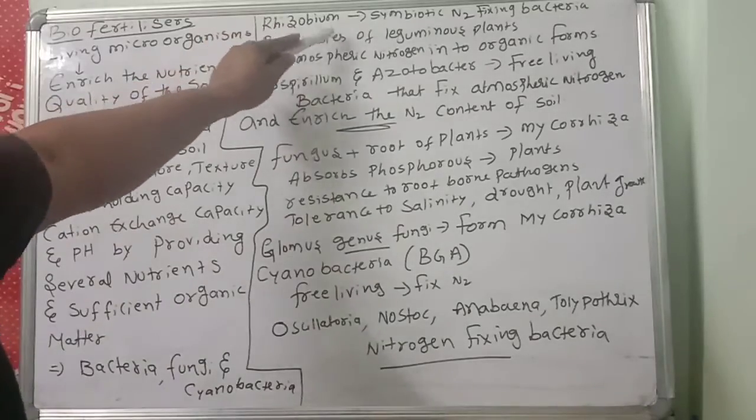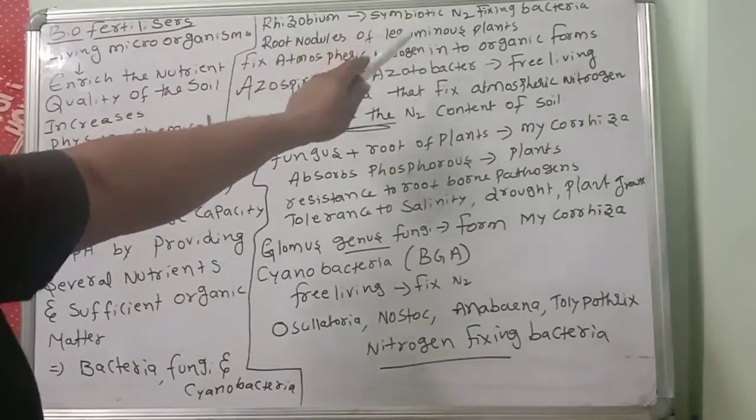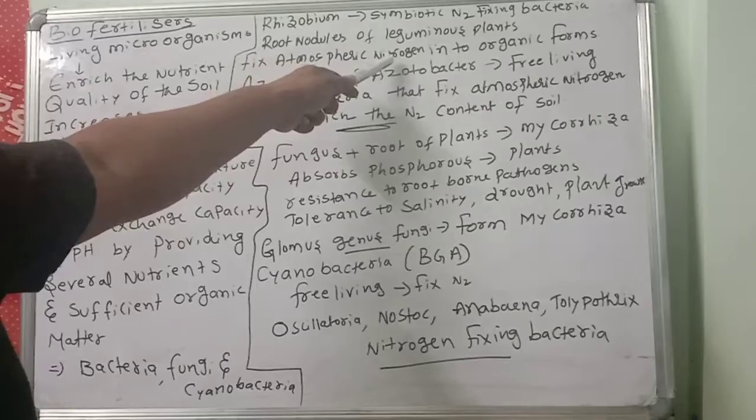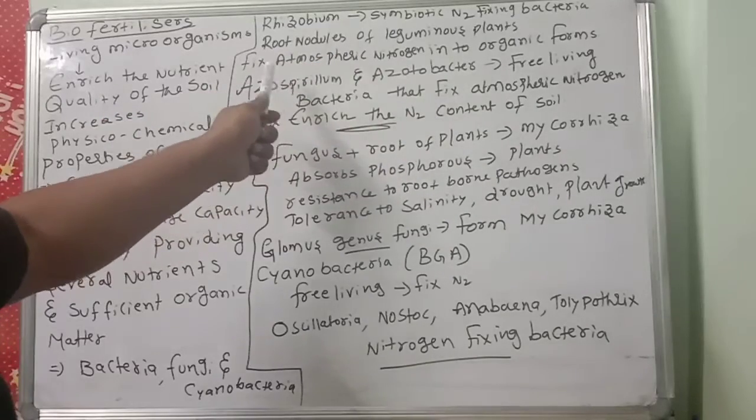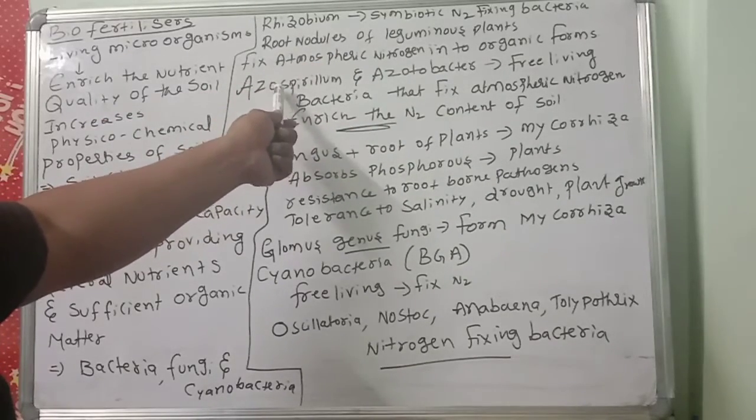So where is this rhizobium present? In the root nodules of leguminous plants. Next, it fixes the atmospheric nitrogen into organic forms. Like that, some more I am telling.